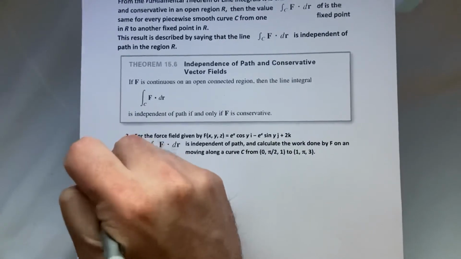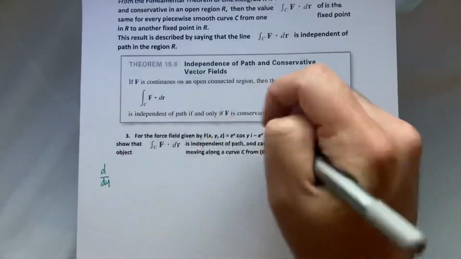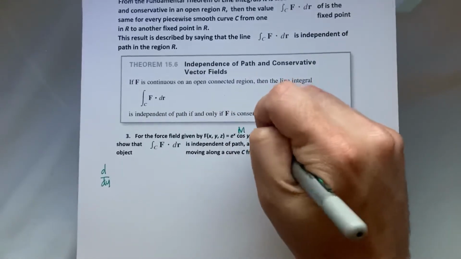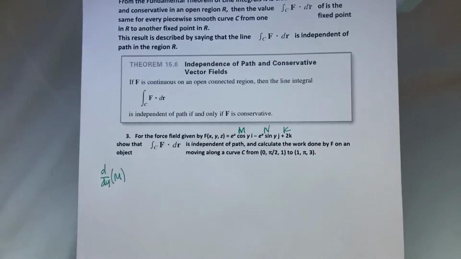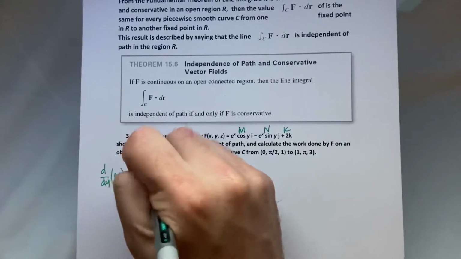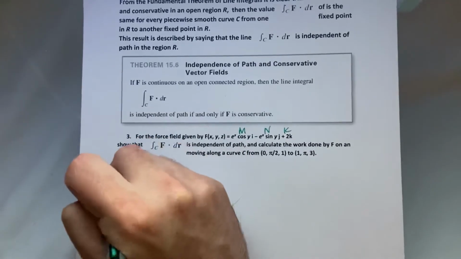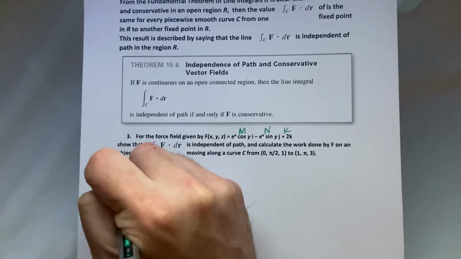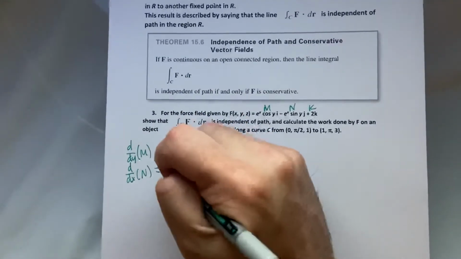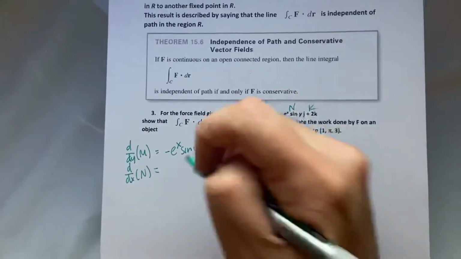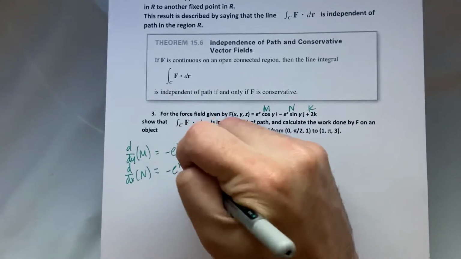So what is the y partial of, we'll call these m, n, and k, of m? When I take the partial with respect to y, it should just be negative e to the x sine y. The x partial of n is negative e to the x sine y, yeah, because it's e to the x.